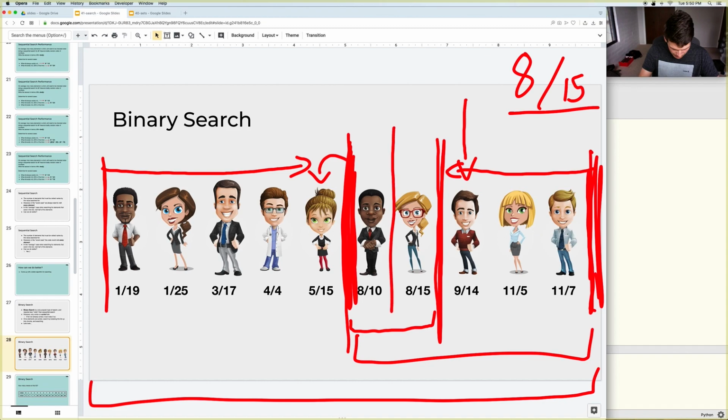So we find the middle, ask him. 810 is earlier in the year than 815, so we slide the bar that way. And now we're down to just one woman, and we can ask her birthday and figure out that, yes, there is someone with 815, that girl.